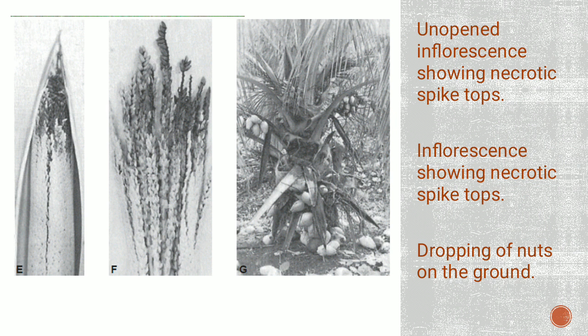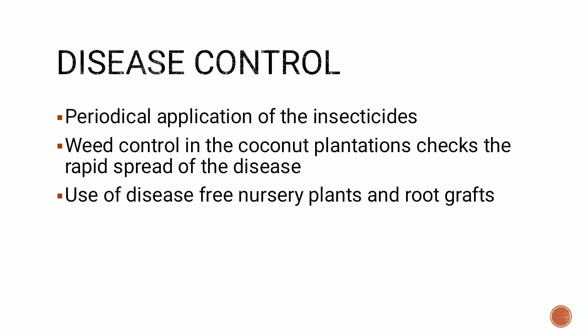Heart is the flesh that is present inside the coconut, and this is the reason why the disease is called heart rot. So these are the symptoms of heart rot of coconut. Coming to disease control, the methods of control of the disease are very limited.